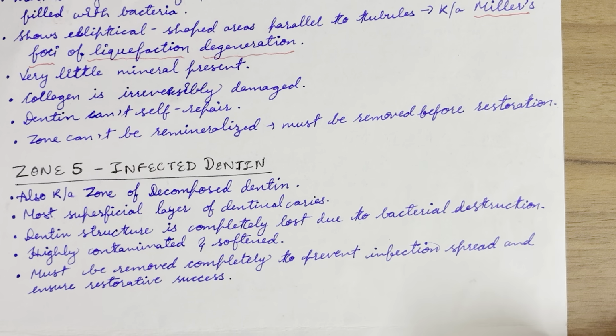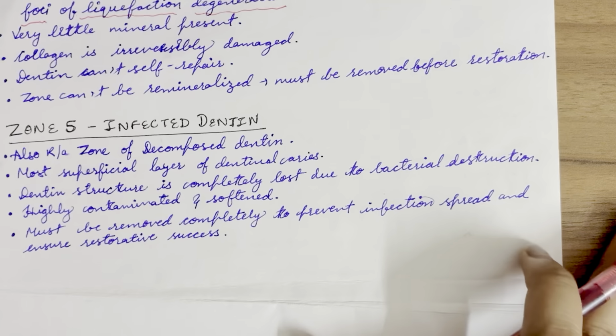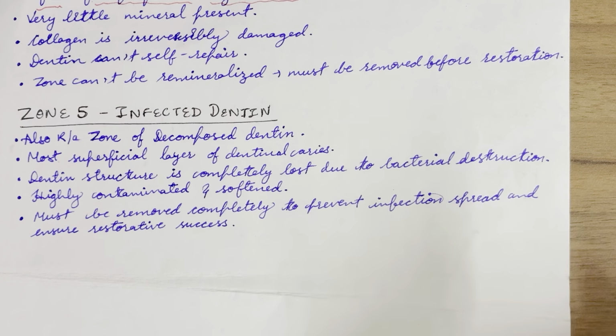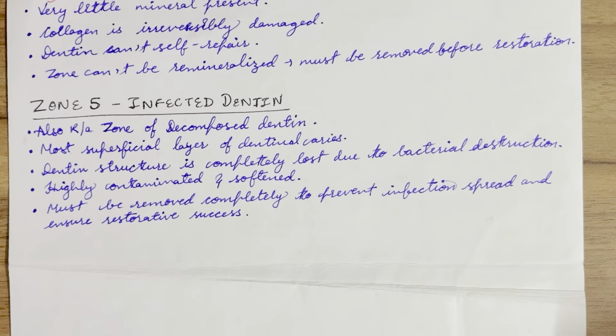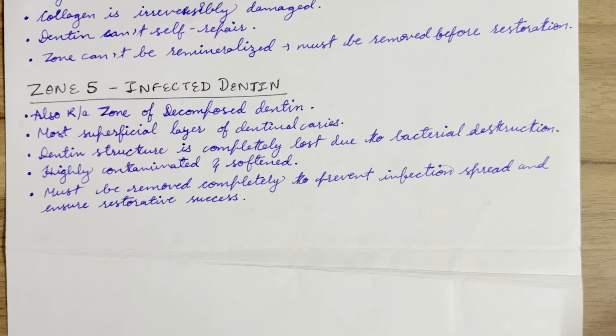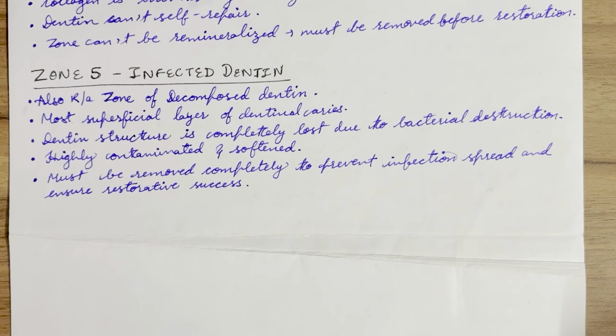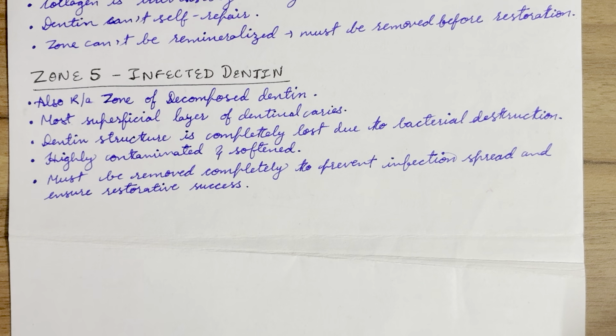Collagen is irreversibly damaged. Dentine can't be self-repaired. Zone can't be remineralized, must be removed before restoration. And now we will start with last zone, which is infected zone. It is also known as zone of decomposed dentine.